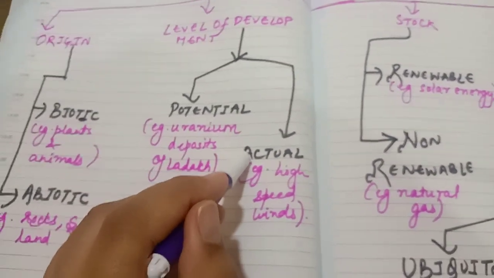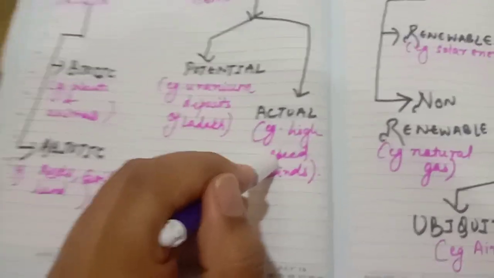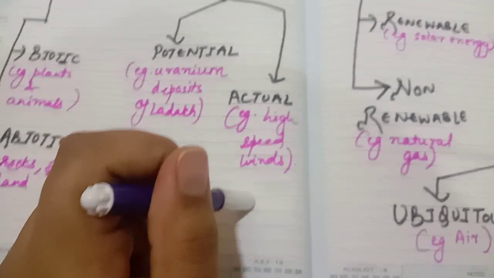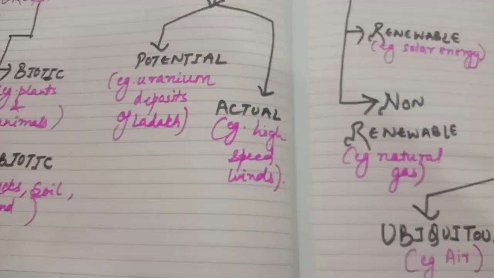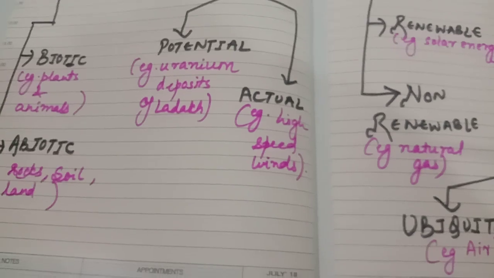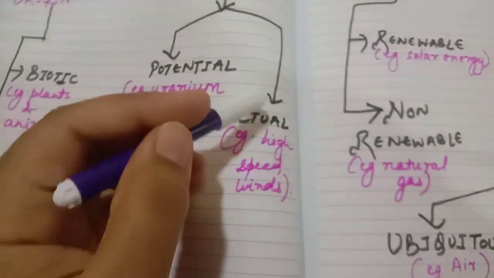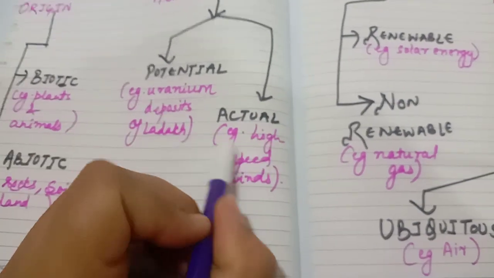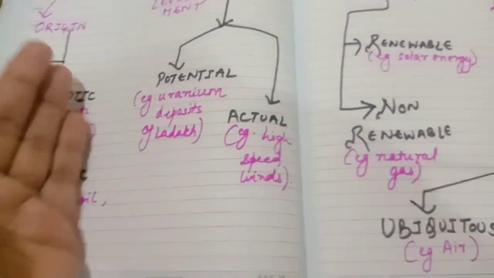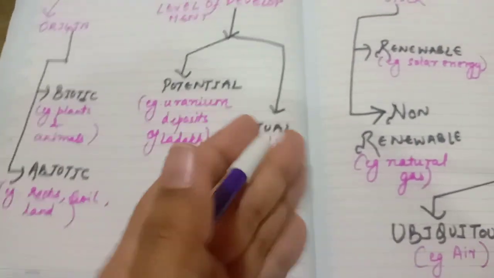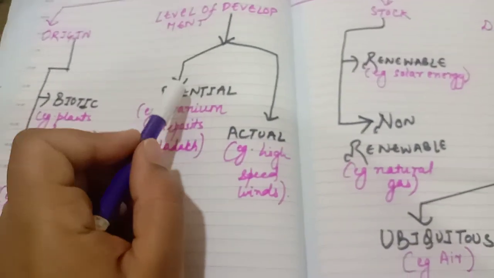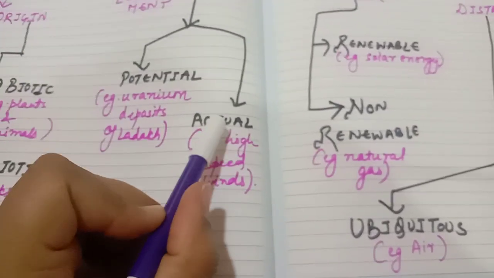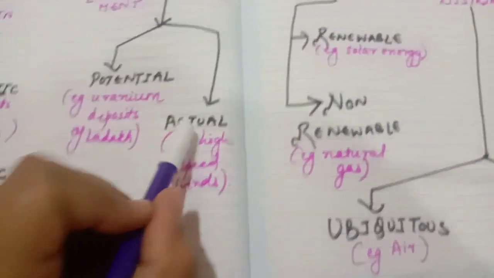Actual means high speed winds today, okay, which forms the principle of windmills. I mean, windmills are running only because high speed winds are there and they generate a lot of other things. Okay, so this is an example of actual resource. But some years before, this high speed winds was also a potential resource, but आज के टाइम पे अगर आप देखोगे तो it is an actual resource. Understood the difference? Potential मतलब which can be developed in future and used in future, and actual मतलब which is developed and are in use at present.